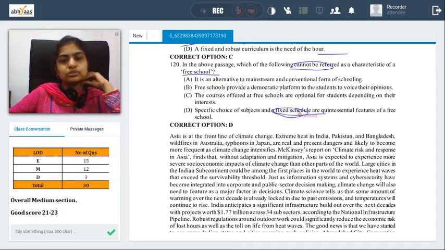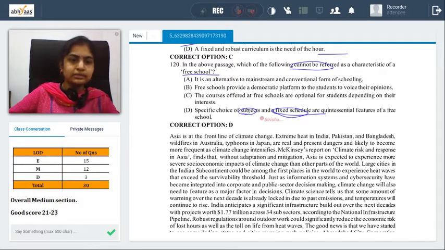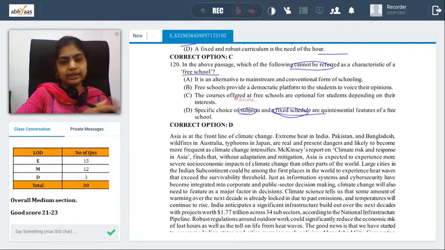Definitely, fixed schedule is one option we can eliminate. Specific subjects is also something we can eliminate because it's all based on the child's interest. The learning mechanism is focused on the child's interest. That's what the concept of free school is going with. So this is definitely not something we can consider. So D seems to be an answer choice.